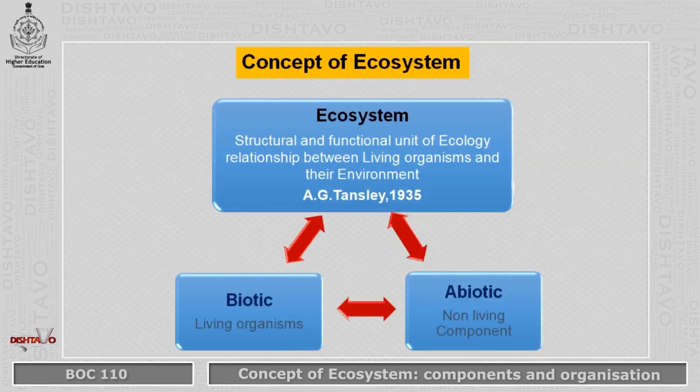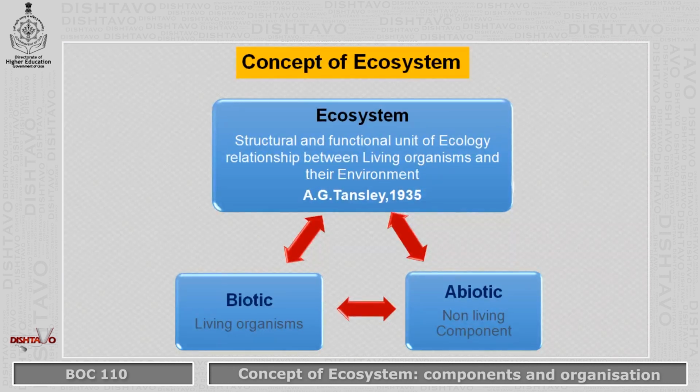So to begin with the concept of ecosystem, what is an ecosystem? Ecosystem is defined as a structural and functional unit of ecology in which we study the relationship between the living organisms within themselves and their environment.